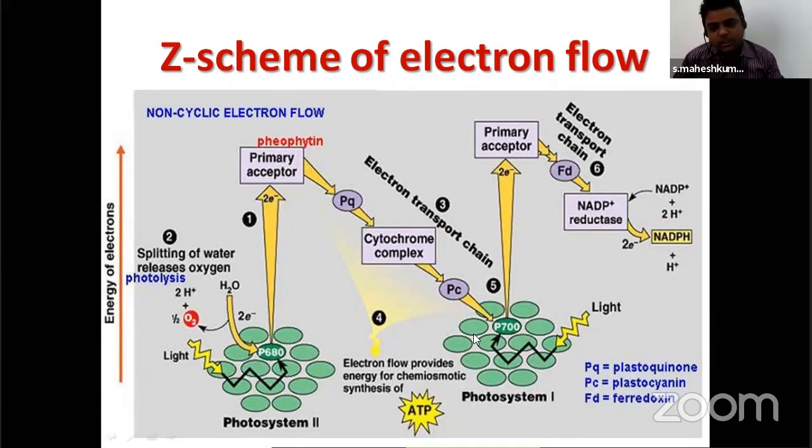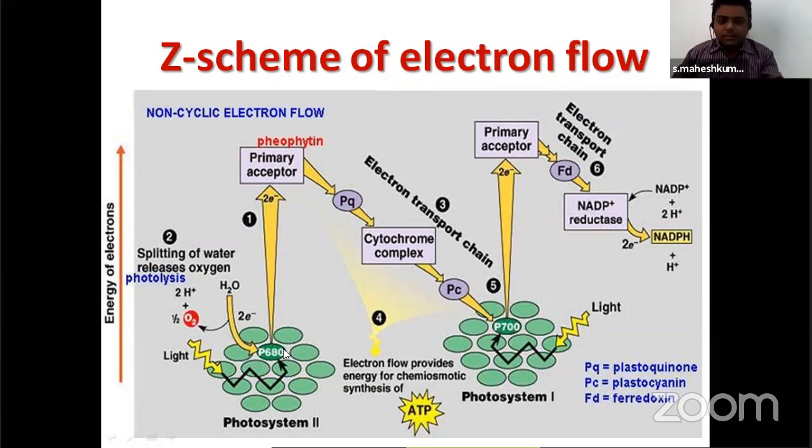Again, here also the main and accessory pigments are present. Light falls on the accessory pigments, solar energy is converted into chemical energy, moves to the main reaction center, and goes to the primary acceptor. From here, 2 electrons are released. From here, 2 electrons are received.